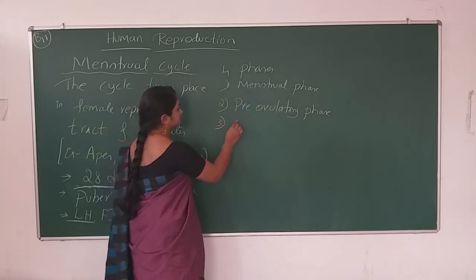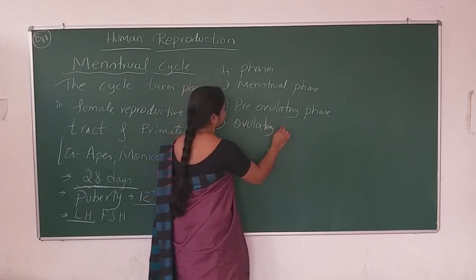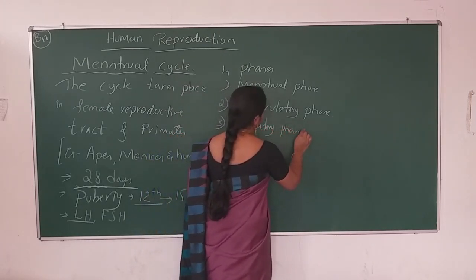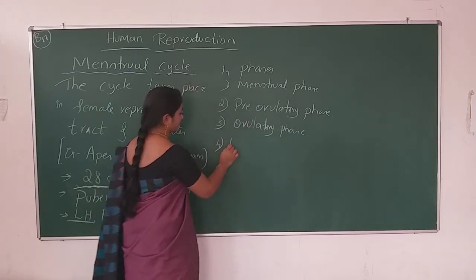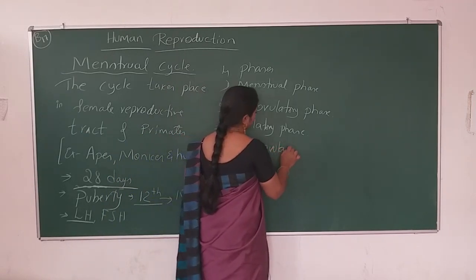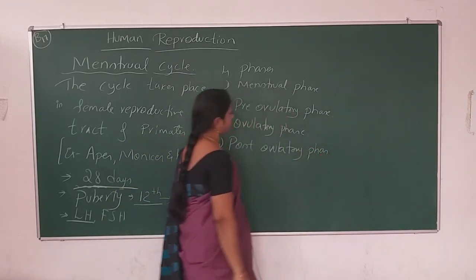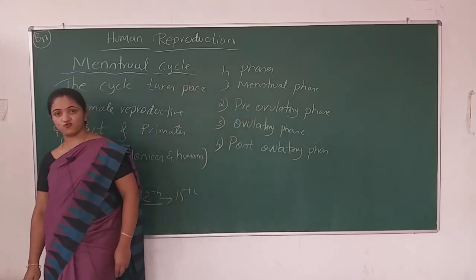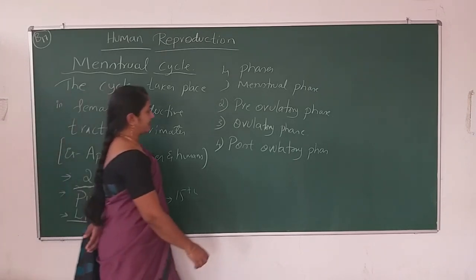Third one is ovulatory phase, and the fourth one is post-ovulatory phase. This pre-ovulatory phase and post-ovulatory phase, you can also call these phases as